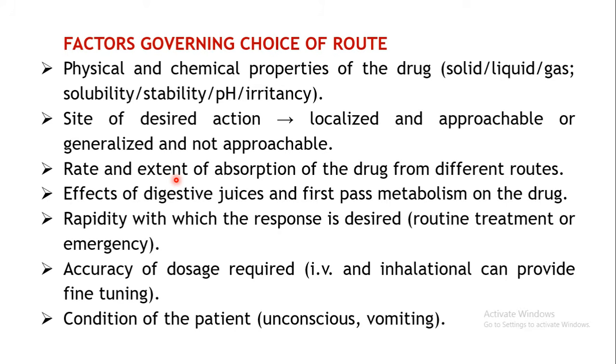For example, if out of 1000 milligram which you are administering, only 10 milligrams is getting absorbed from a particular site, then there is no point in using that particular route of administration. Depending upon the best rate and extent of absorption, you need to choose your suitable route, because the rate and extent of absorption of a drug may differ when it is administered by different routes.